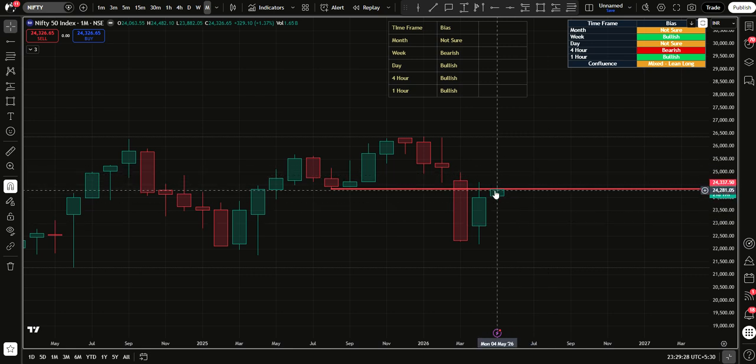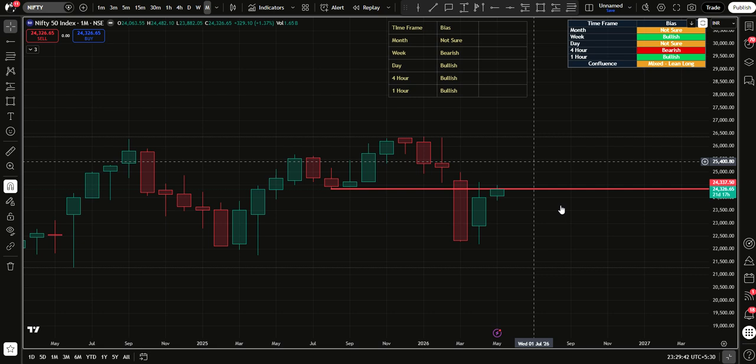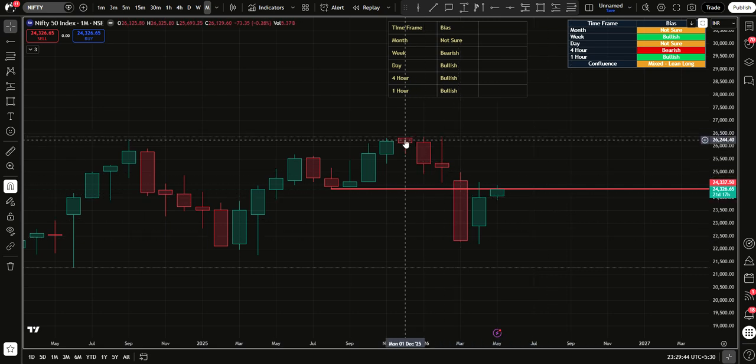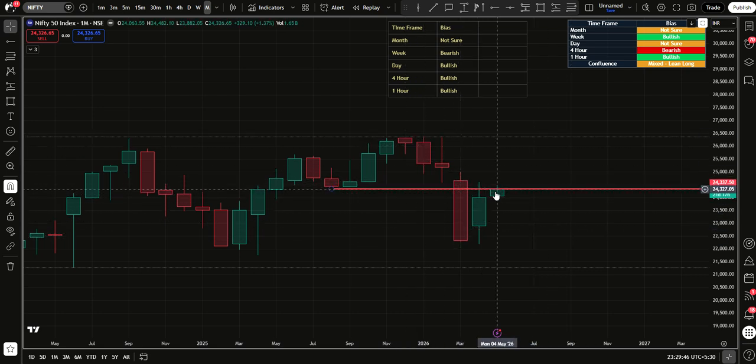Well, it's an intuitive bias that Nifty could break out on the upside, but it may not work as my intuition says. But let's see what happens. There's a lot of analysis behind why the intuition is that it may break out on the upside, but right now we do not know when that will happen.